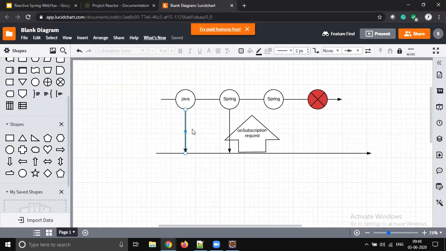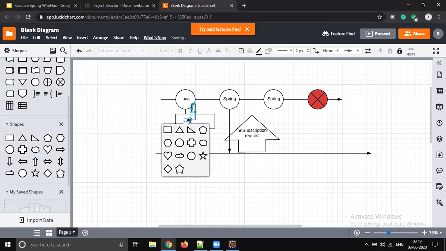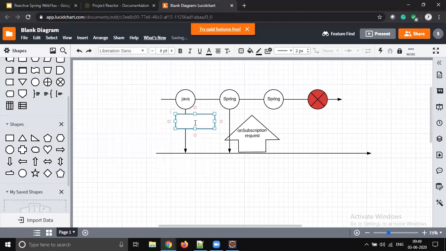How? Based on one event. What is that event name? On next. So the on next event is going to be triggered, and the data is going to be transferred from publisher to subscriber.